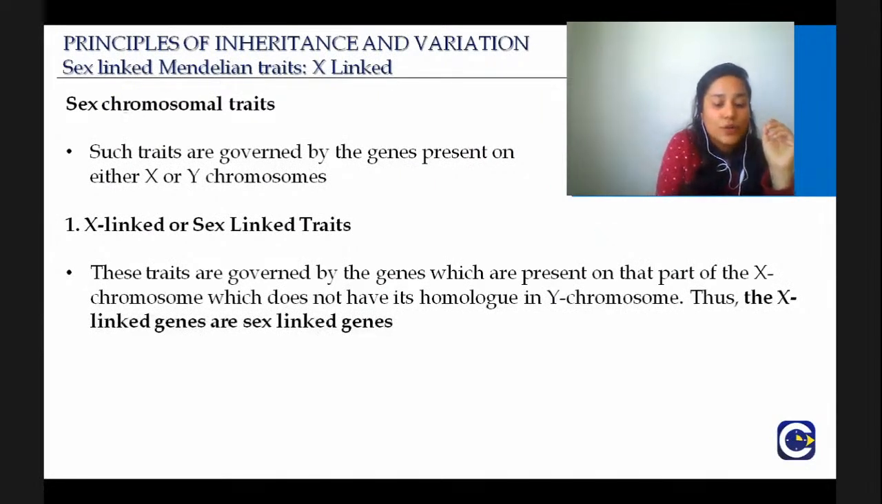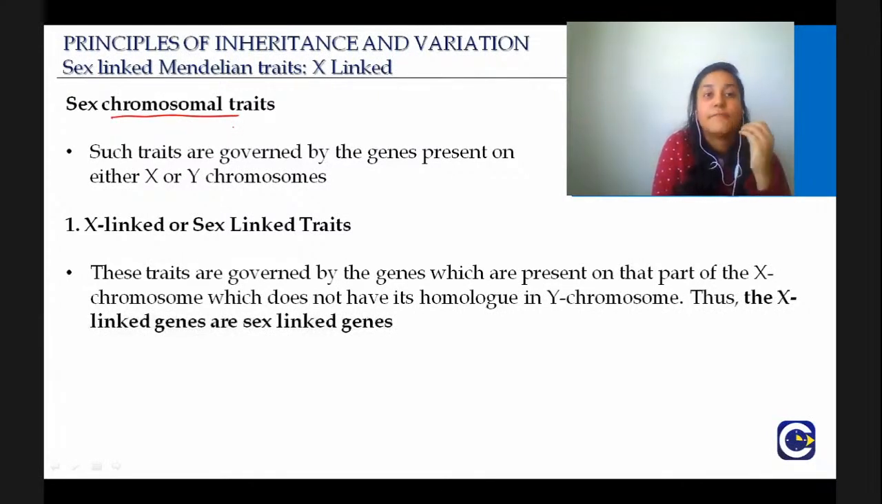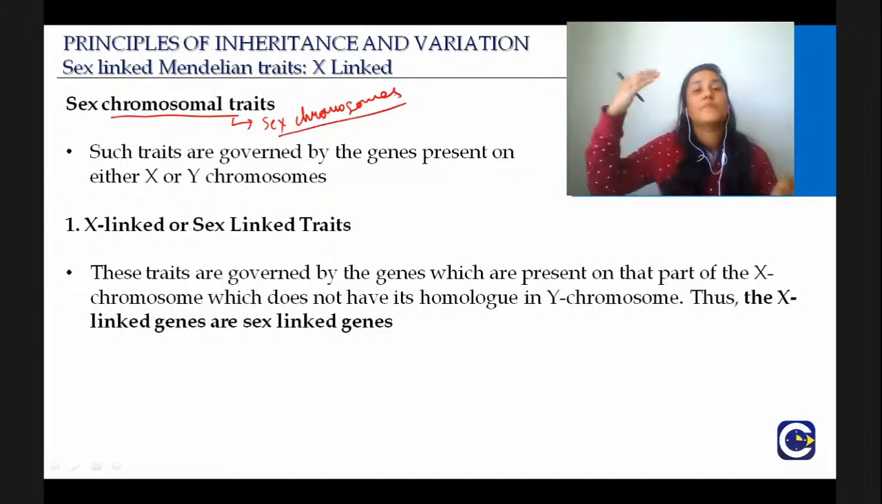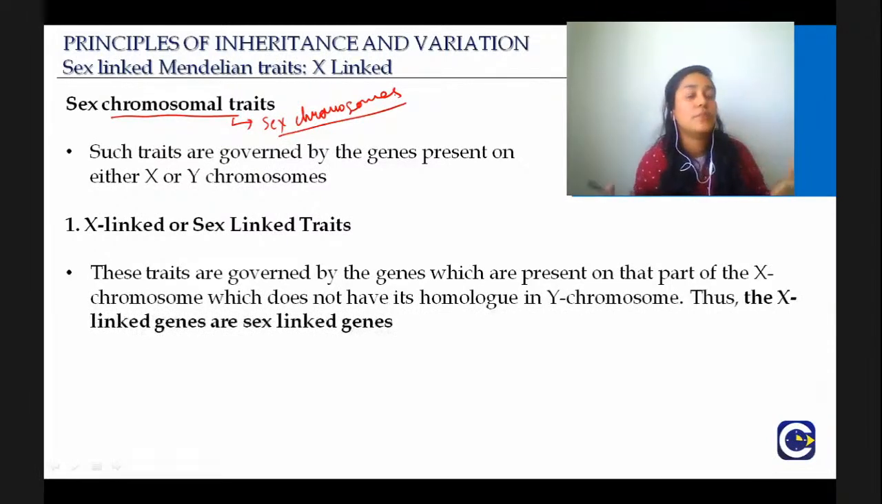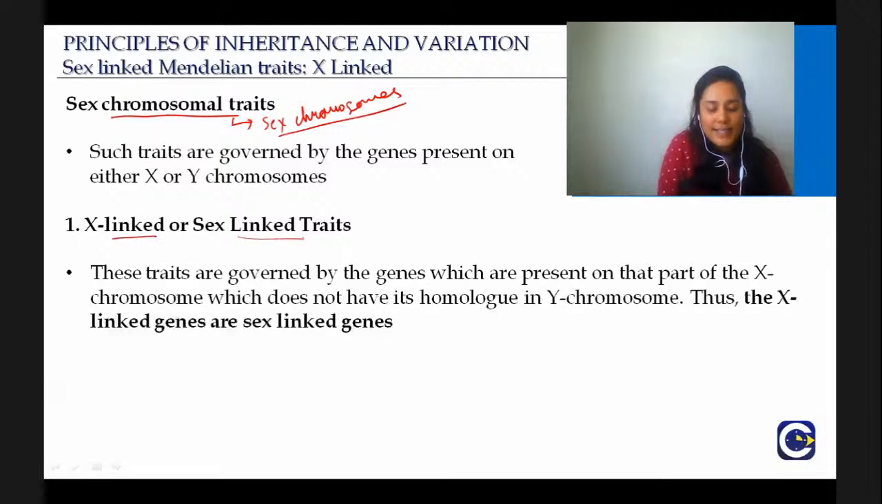So, they are sex chromosomal traits, but they are still Mendelian traits. Why? Because the genes are present on the sex chromosomes. Okay, but they do follow this Mendelian pattern. It is not about gametes, it is about the genes. Such traits are governed by genes present either on the X chromosome or on the Y chromosome, and more common are generally the ones on the X chromosome from the point of view of your board examination and your NEET examination. So X-linked or sex-linked traits.